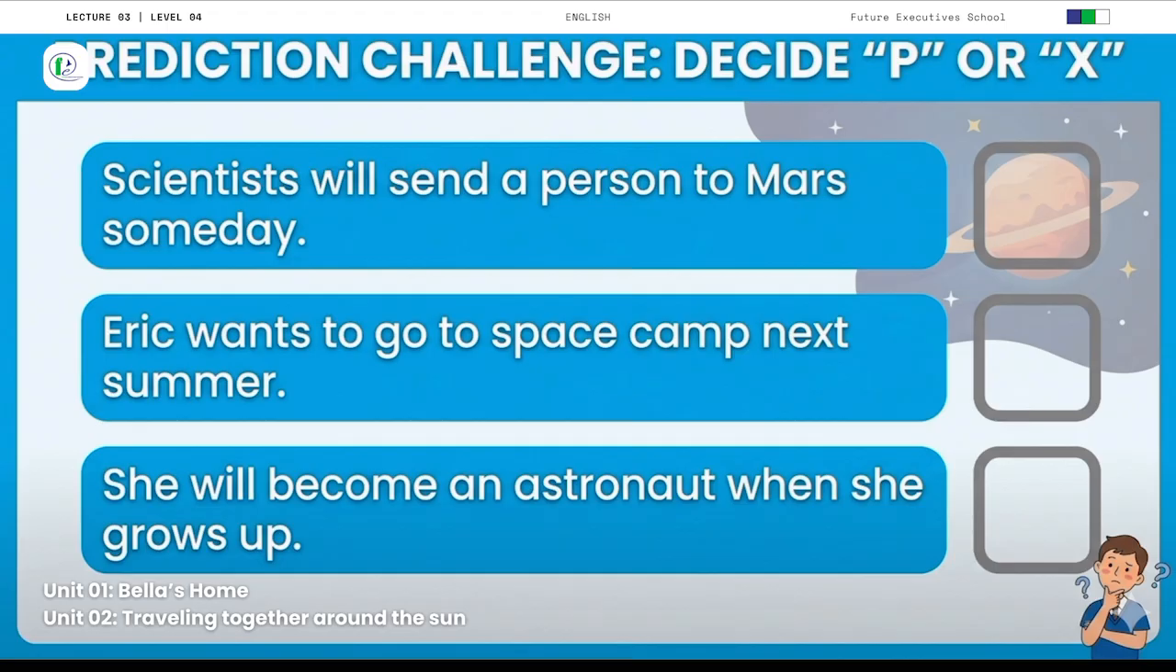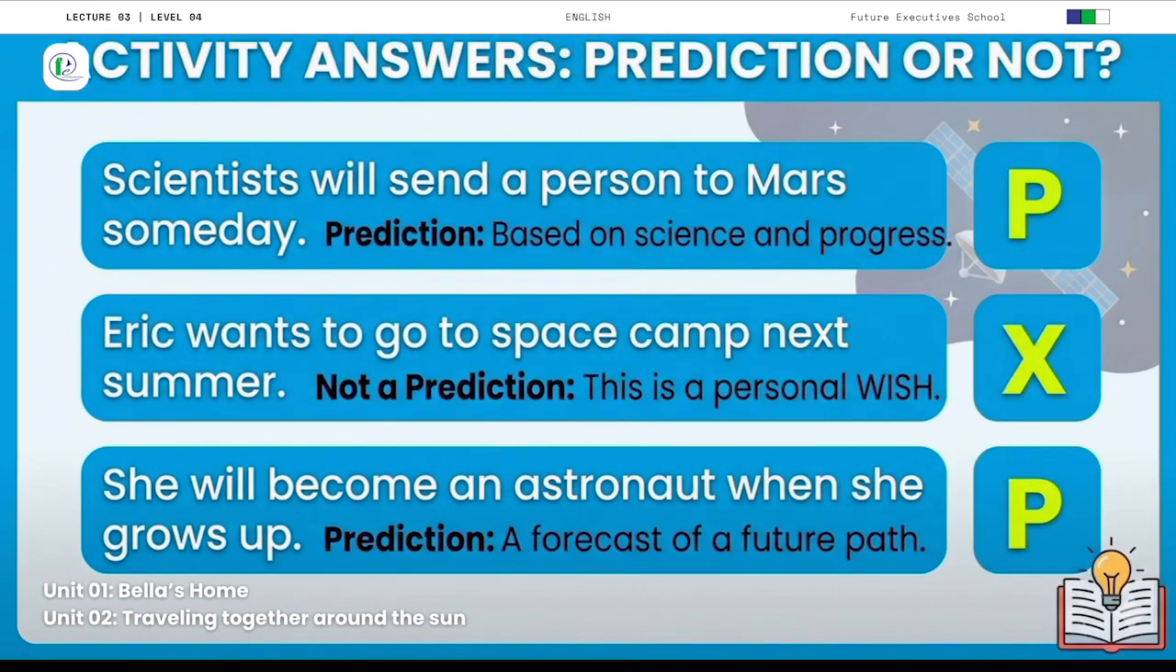So the first sentence is, scientists will send a person to Mars someday. This is a prediction. Why? Because it tells about the future and is based on science progress. And the next sentence is, Eric wants to go to space camp next summer. Is this a prediction? No, this is not a prediction. It is just what Eric wants, not what will happen. And the next sentence is, she will become an astronaut when she grows up. This is a prediction. Why? Because it tells what might happen in the future. I hope this activity is clear to you now.